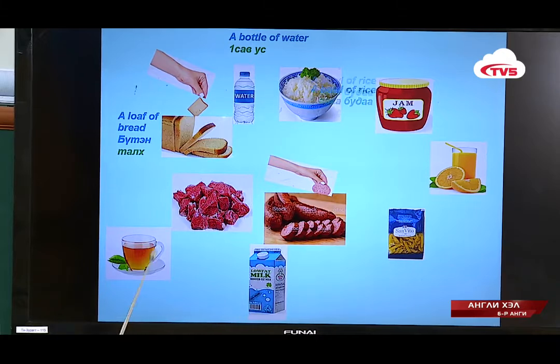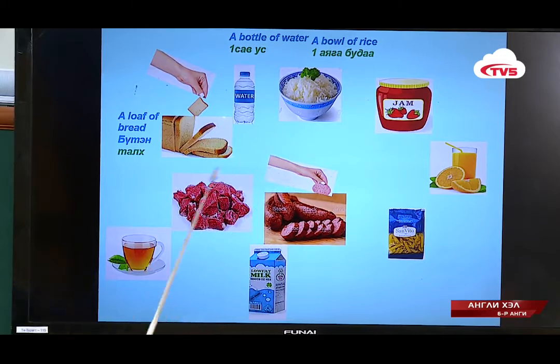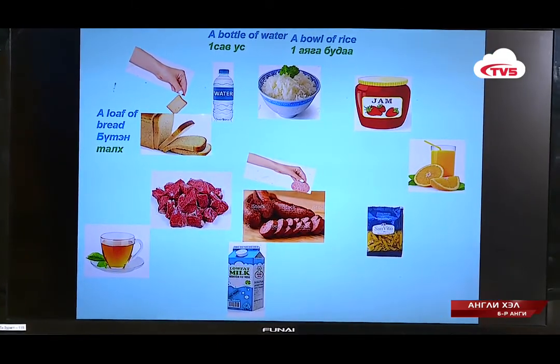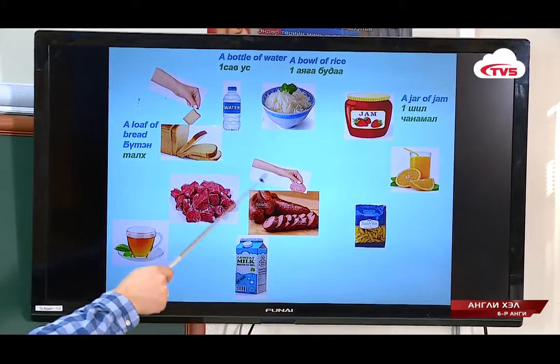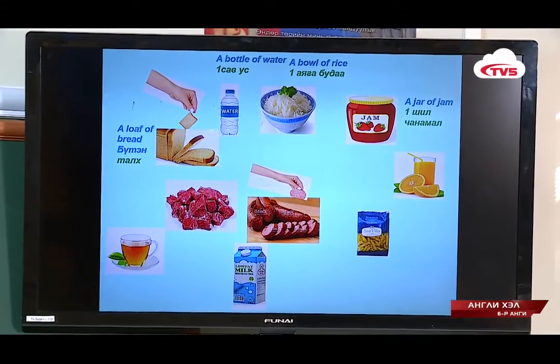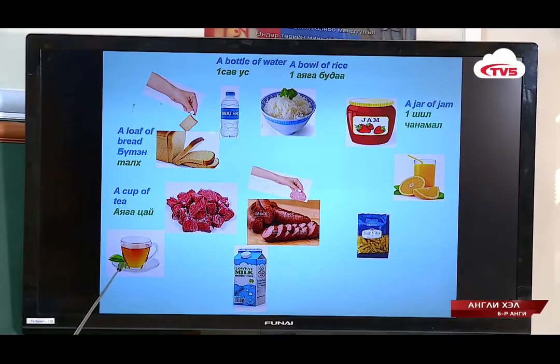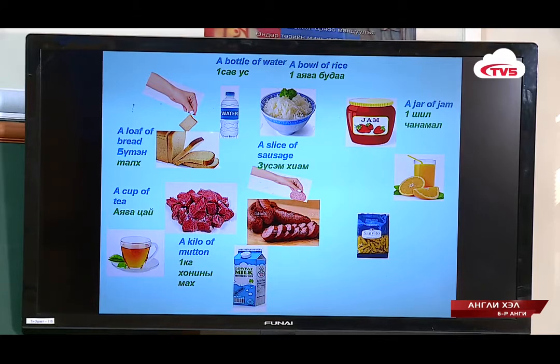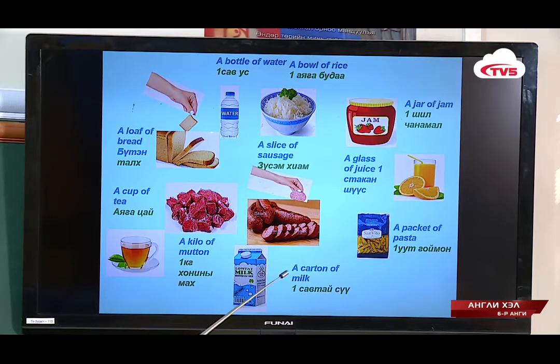Or a bottle of water, a bowl of rice, a jar of jam, a cup of tea, a kilo of mutton, a slice of sausage, a carton of milk, a glass of juice, a packet of pasta.